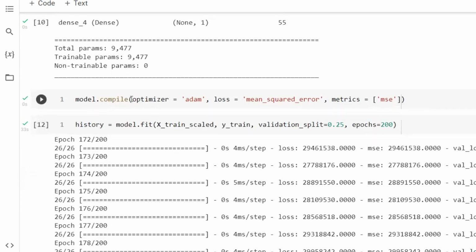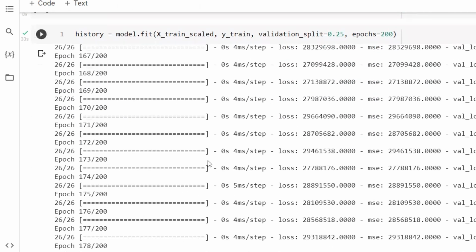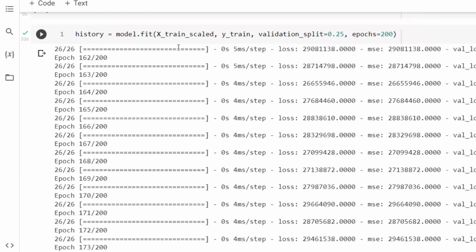And here we are feeding the optimizer Adam. The loss function is going to be mean squared error. And the metric we're going to use is MSE. MSE stands for mean squared error, and we're going to use this metric to evaluate our model performance. And finally, we need to fit the model to build our model.